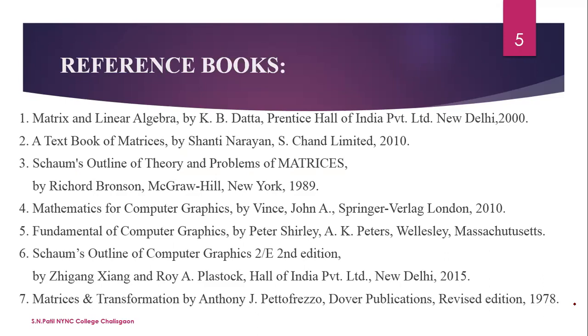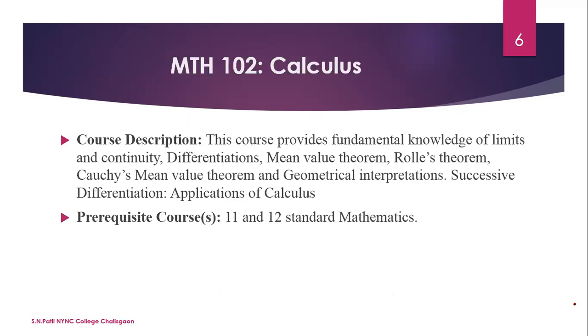Now next, the second paper is calculus. Title of the course is calculus and code MTH 102. In this course, we will discuss the fundamental knowledge of limit and continuity for one variable, differentiation, mean value theorem, Rolle's theorem, Cauchy mean value theorem, its geometrical interpretation, successive differentiation in which we find the nth derivative, and application of calculus.